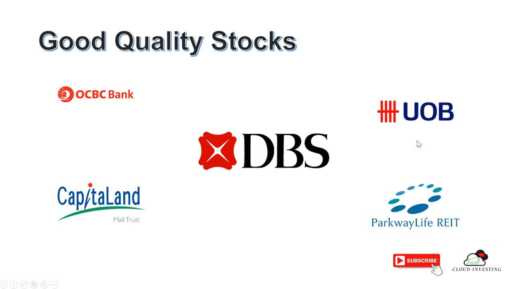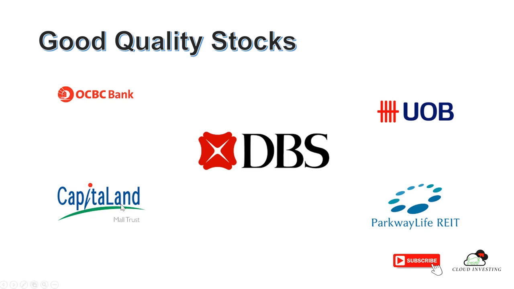These three are considered banking stocks. I found that these three are very stable, and their dividends per year are also more than 4%. I think DBS is about 4.5% right now. OCBC and UOB are about 5% right now. So all are above the minimum 4% that you have to achieve.